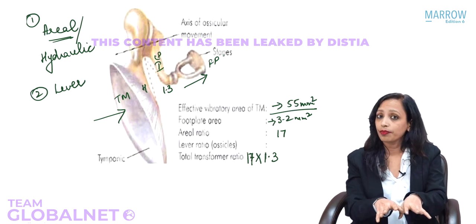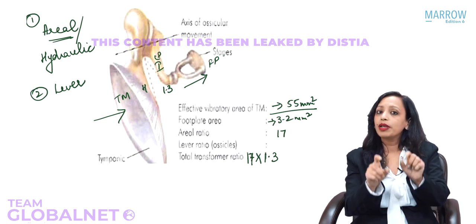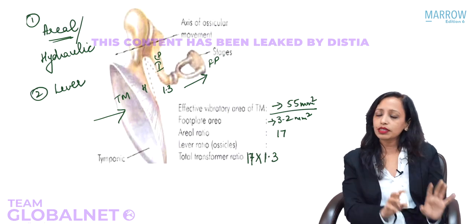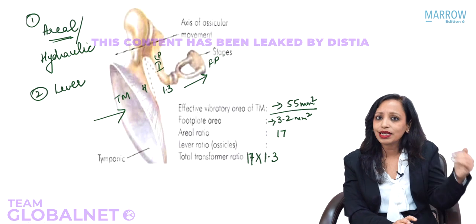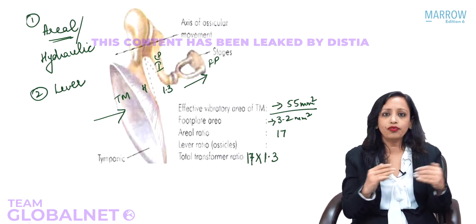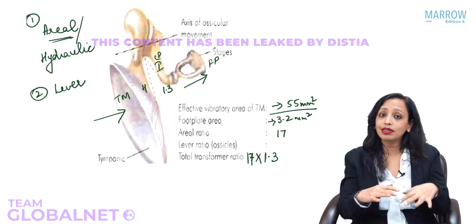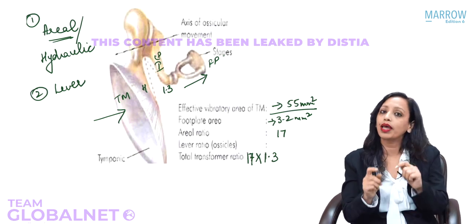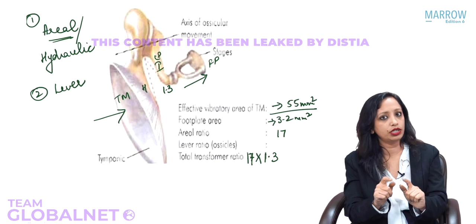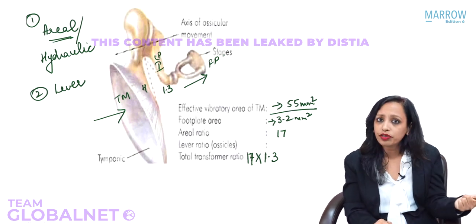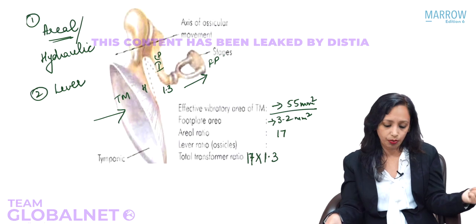The same force will make the small child move farther away. The same thing is here. Since the incus is smaller than the malleus, if both of them were of the same length, how much malleus will move, incus will also move that much. But since the incus is smaller, it moves more when the malleus pushes it. How much more depends upon how small it is. So that is 1.3 times smaller. So the lever ratio is 1.3.